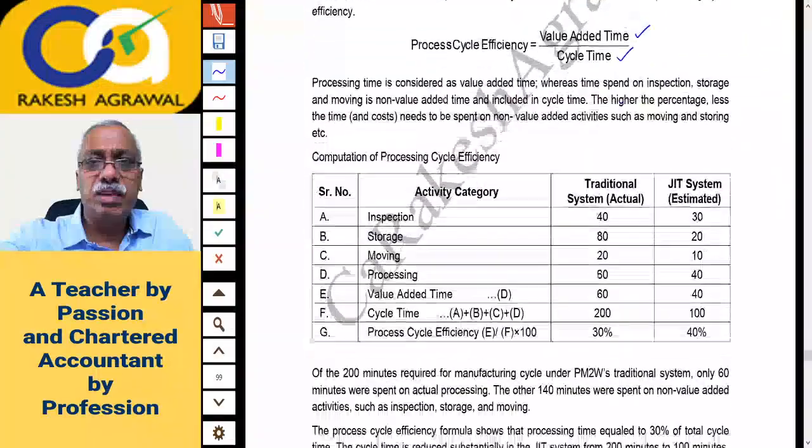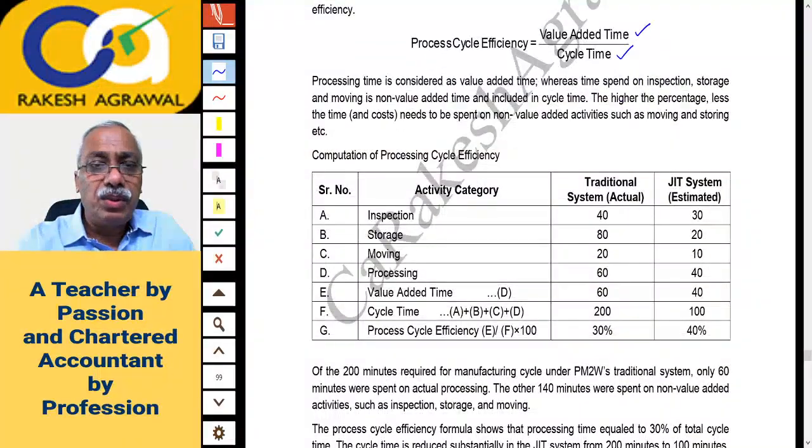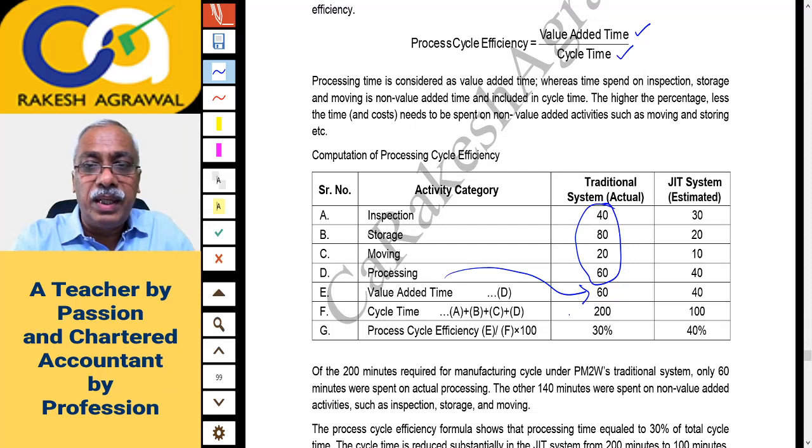I think this is very simple. Out of the total time, that was copy pasted from the table of the question, your inspection, storage, moving, processing time, out of which processing time is the only value added time, and the total of the entire production cycle time is 200. So 60 minutes is value added time out of 200 minutes, right?